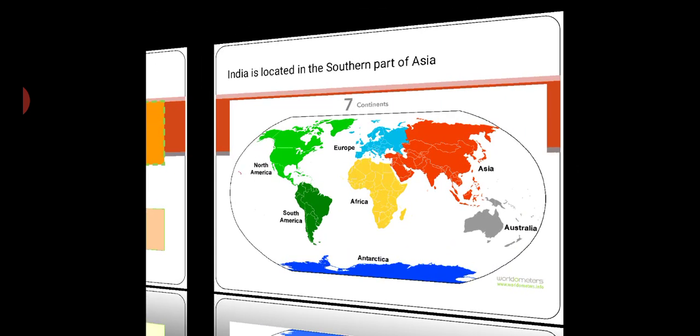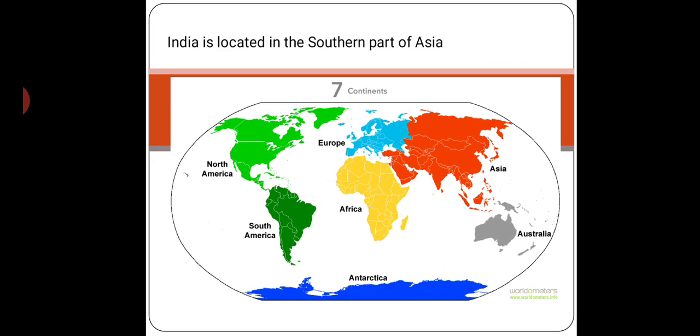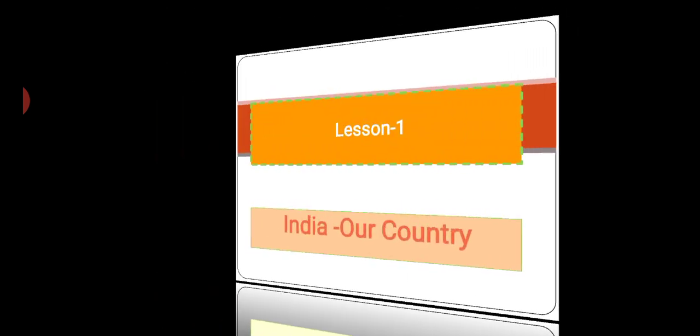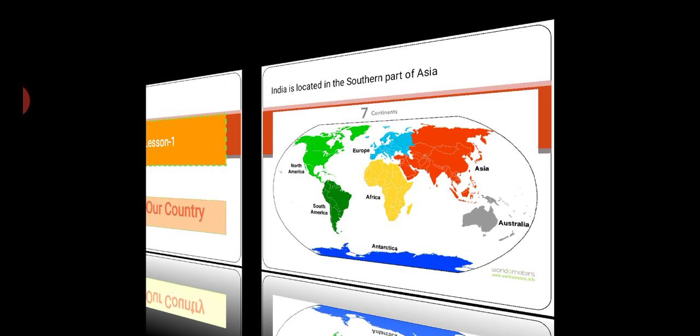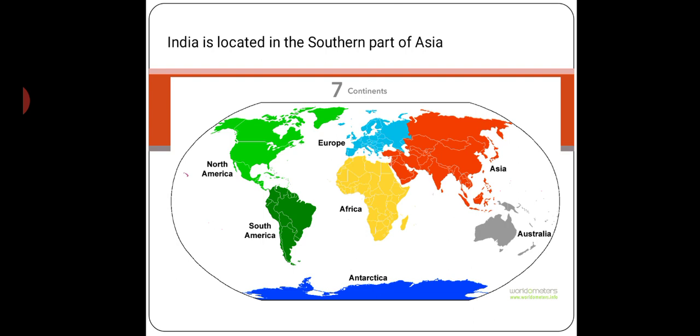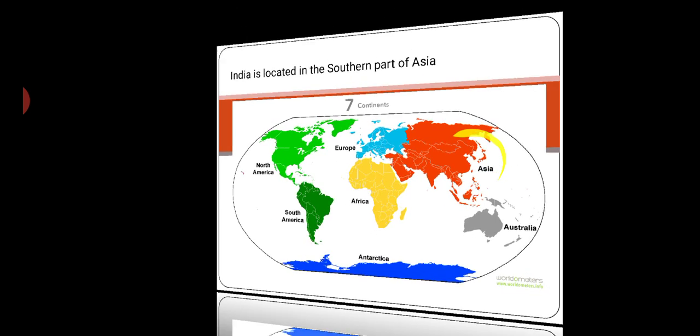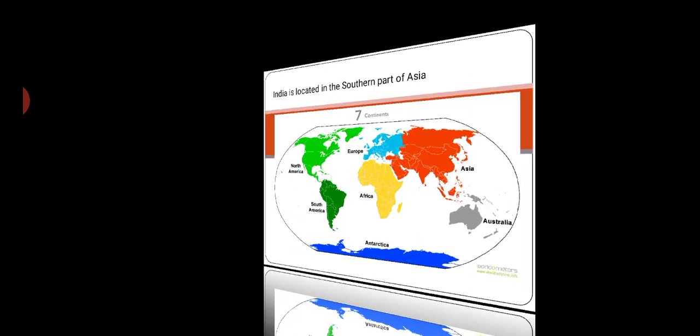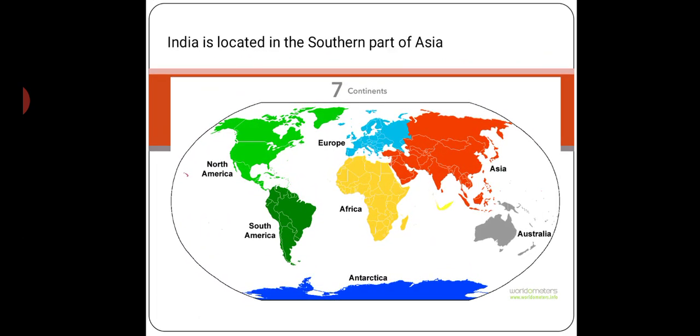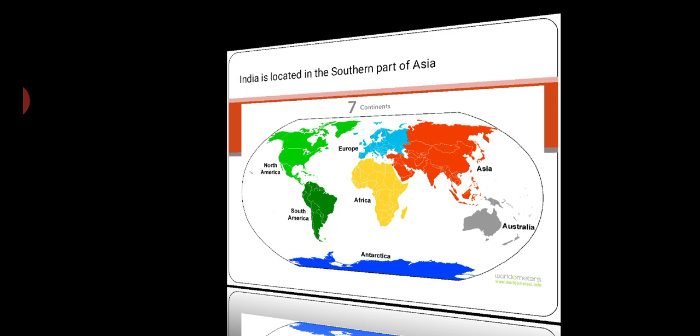Now see, India is located in the southern part of Asia. You can see this is Asia. Yes or no? And you know the shape of this. You can see this is the shape, and India is located here. That's why we are saying India is located in the southern part of Asia. This is the southern side of Asia.